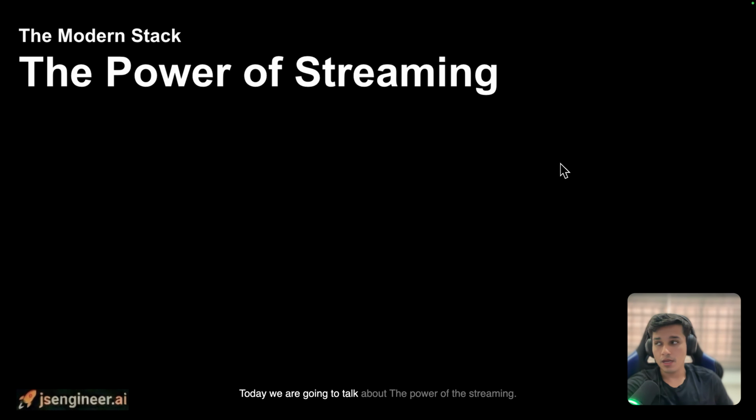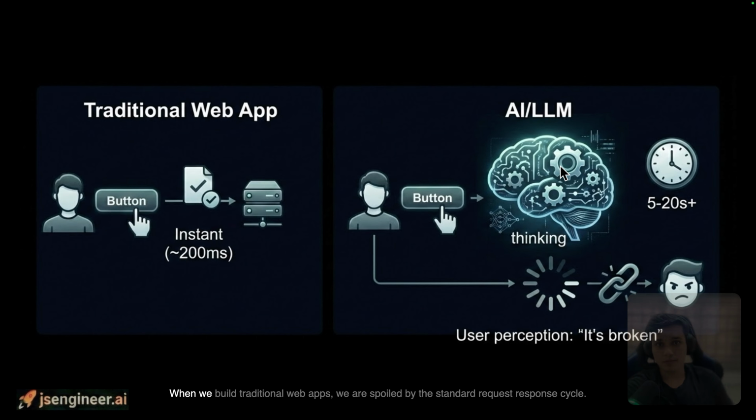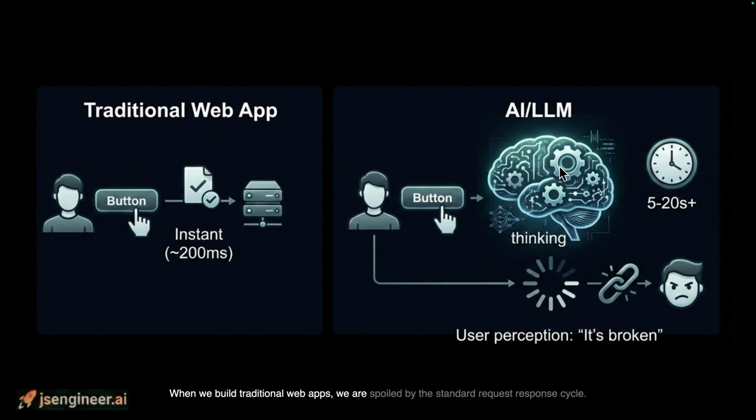Today we are going to talk about the power of streaming. When we build traditional web apps, we are spoiled by the standard request-response cycle. You click a button, the server does some quick math, and boom, 200 milliseconds later, the data pops onto the screen. But with LLMs, the rules change. Generating a thoughtful AI response can take 5, 10, or even 20 seconds. In the world of UX, 10 seconds of a spinning wheel doesn't look like loading. It feels like a broken application.